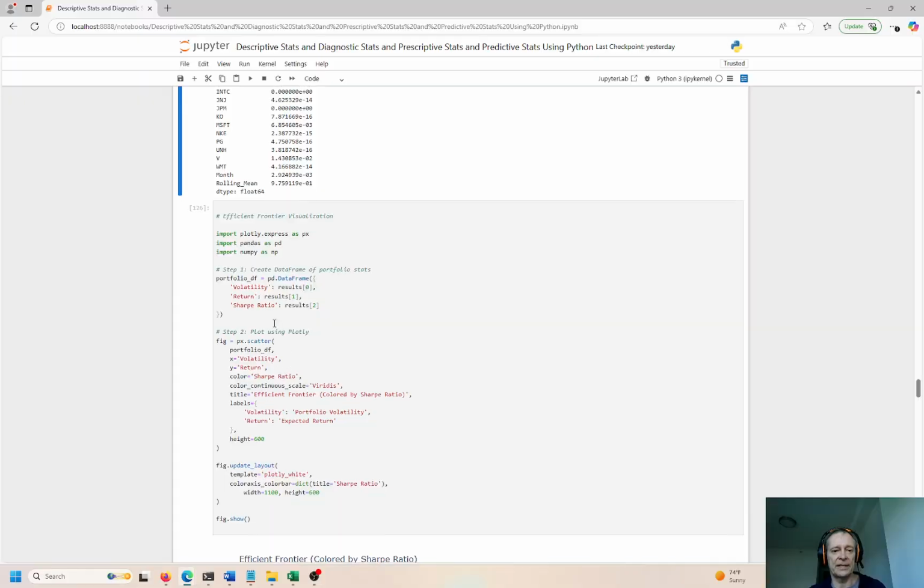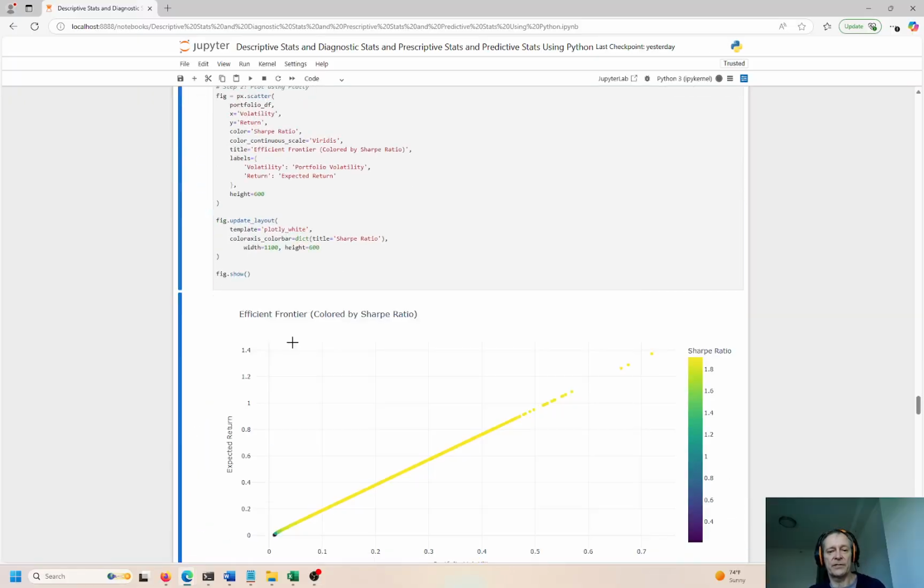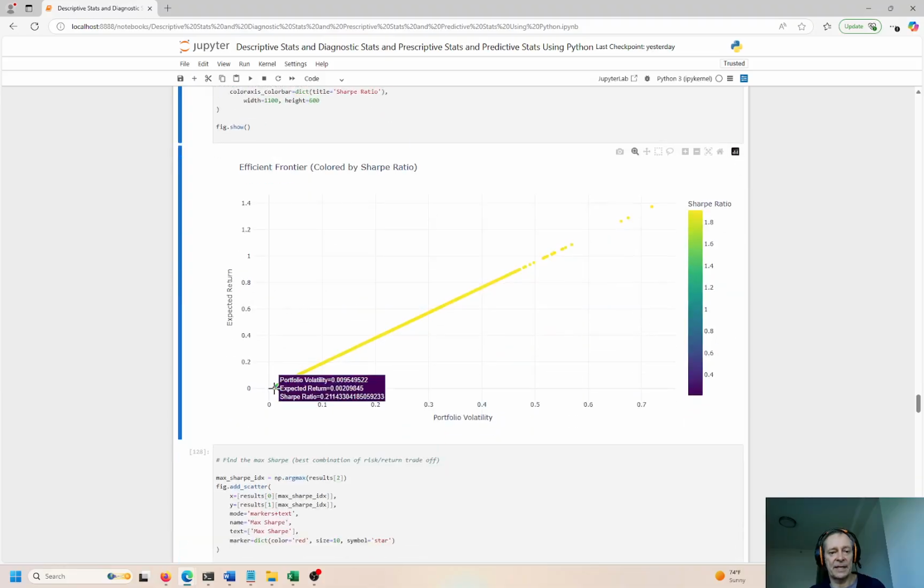That's what that is. So we can go ahead and plot the efficient frontier. So the efficient frontier of the stock is where you want to be invested in. And this shows you, based on the historical time series average, remember we're going back 10 years of all these stocks, the higher Sharpe ratio is better, but then you have more volatility too. So higher is better over here. You're getting 1.4 times your return. This is expected return, 1.4. If you invest $100, you make $140, right? If you invest 100,000, you make 140,000. That's what that is. But again, look at the horizontal axis, more volatility.